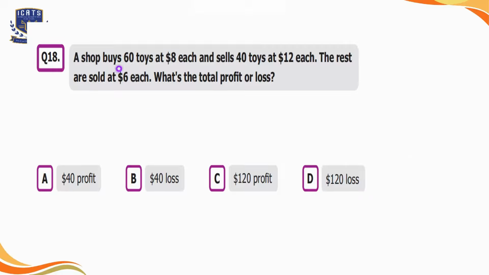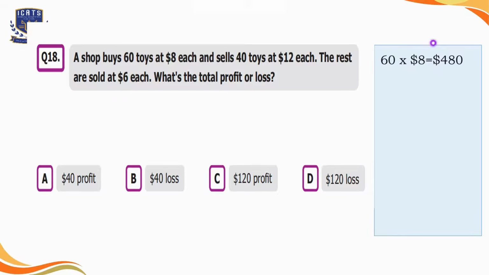Question number 18. A shop buys 60 toys at $8 each and sells 40 toys at $12 each. The rest are sold at $6 each. What's the total profit or loss? Option A is $40 profit, option B is $40 loss, option C is $120 profit, and option D is $120 loss. So here 60 toys were bought for $8 each.